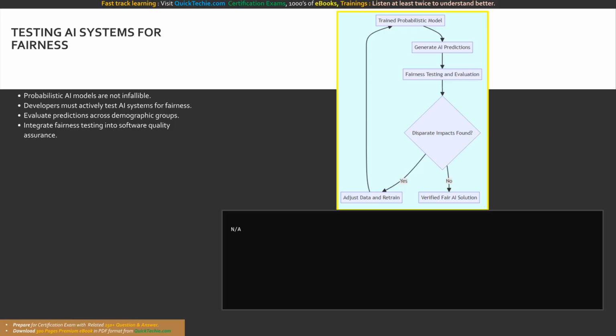The flowchart on screen displays the continuous testing loop for AI fairness. It starts with the trained probabilistic model, generating AI predictions. These predictions move into the fairness testing and evaluation node. Here, the system checks for disparate impacts. If biases are found, the workflow loops back to adjust data and retrain. If the evaluation passes, the system moves forward as a verified fair AI solution, ensuring equitable operations.